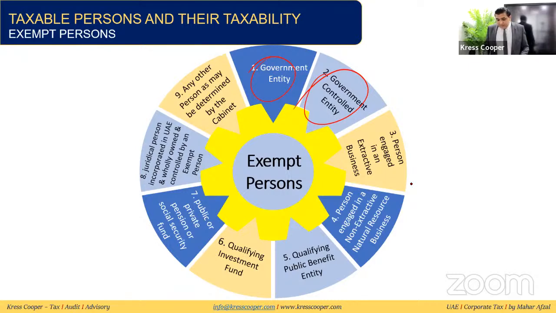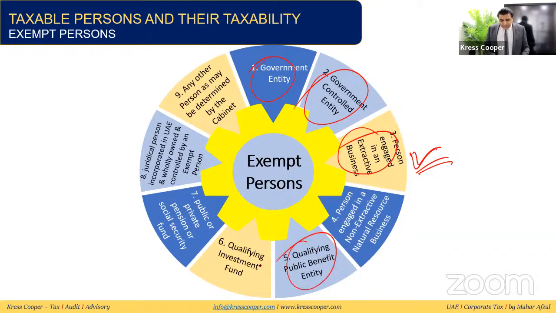A person engaged in the extraction of natural resources, if there are certain conditions, like the person has a license for the extraction of resources, and this is subject to tax at the Emirates level. If these conditions are being fulfilled, this person is exempt as well. In the same way, a person engaged in non-extractive natural resources, almost the same conditions are there. This person will be exempt from the UAE corporate tax as well.